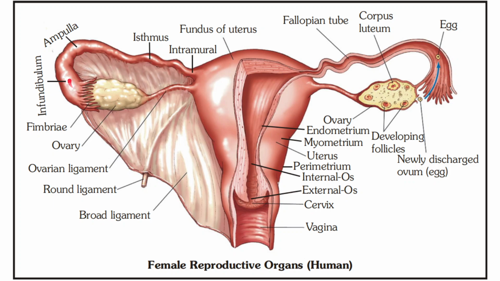Now these are the 3 parts of the fallopian tube. This funnel shaped part is called infundibulum. It has finger-like projections called fimbriae. Next we have the ampulla, a slightly wider part. Then the narrow part present closer to the uterus is called isthmus. These are the 3 parts of the fallopian tube: infundibulum, funnel shaped part closer to the ovary; ampulla, the wider part, site of fertilization; isthmus, narrow part closer to the uterus.